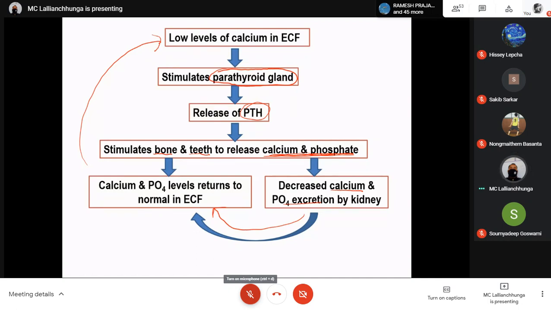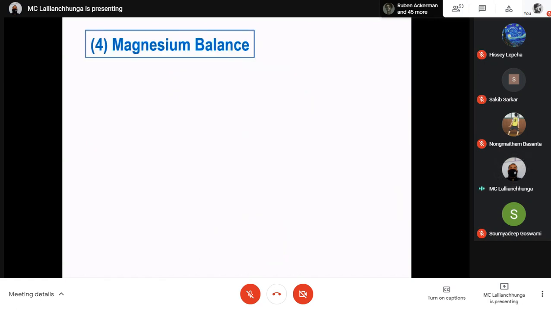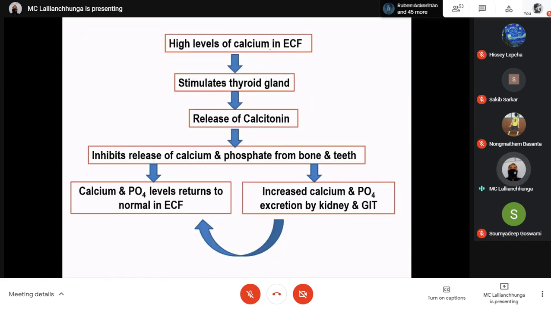So here we know that one important hormone is involved, that is the parathyroid hormone. You just remember this one. Suppose, on the other hand, there is a high level of calcium in the extracellular fluid. So the concentration of calcium is high in the extracellular fluid. Instead of stimulating the parathyroid gland, it will stimulate the thyroid gland, and the thyroid gland will release a hormone known as calcitonin. What is the function of calcitonin?